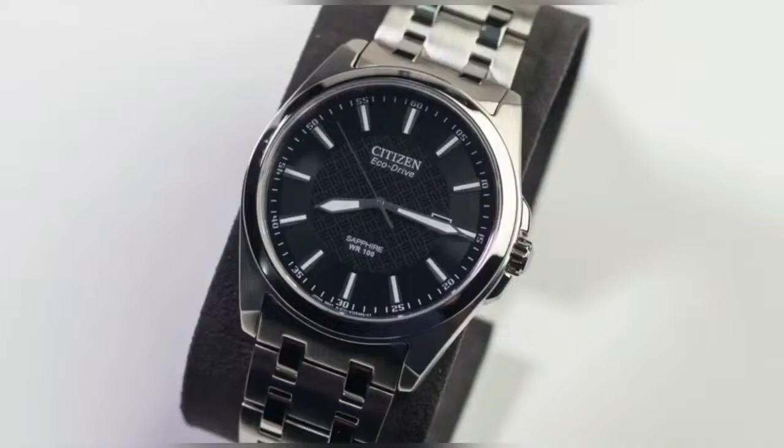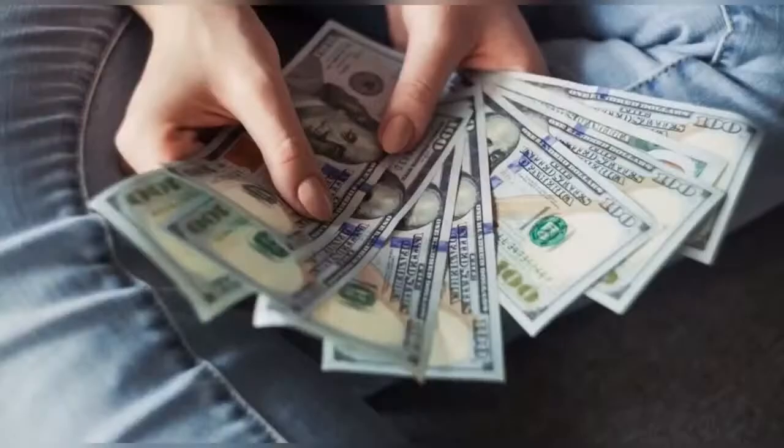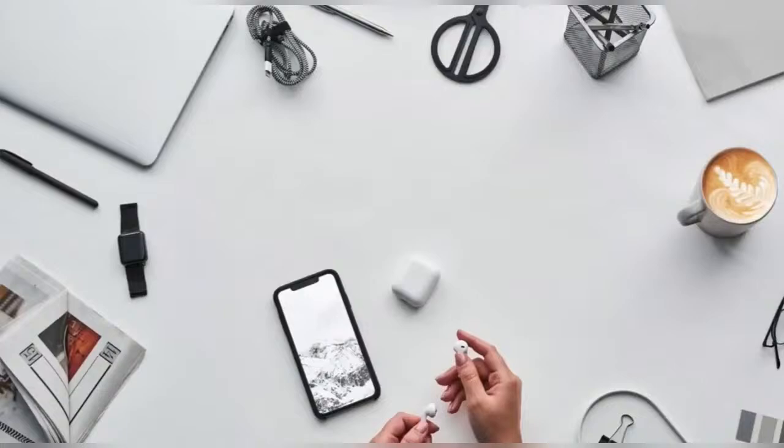Okay, I own a silver watch. In this sentence, the noun is watch because it's an object, and the adjective is silver because it is a color and it tells you what the noun looks like. I want $500. In this sentence, dollars is the noun because it's an object, and 500 is the adjective because it tells you how many there are. I have the latest phone. Phone is the noun because it's an object, and latest is the adjective because it tells you which one it is.